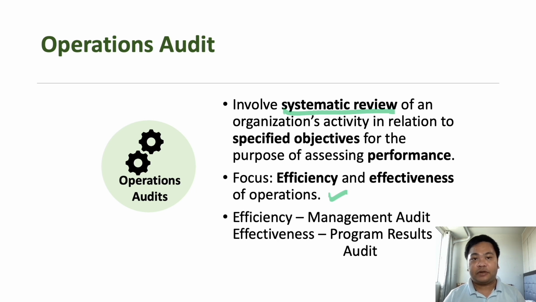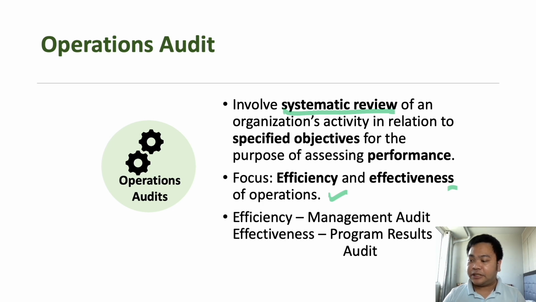So, for example, efficiency: how well the entity used its resources in achieving its objectives. Was it able to reduce cost, achieve the maximum revenue? Those are the focus of efficiency. While effectiveness focuses on whether the entity has achieved its goal or objective.